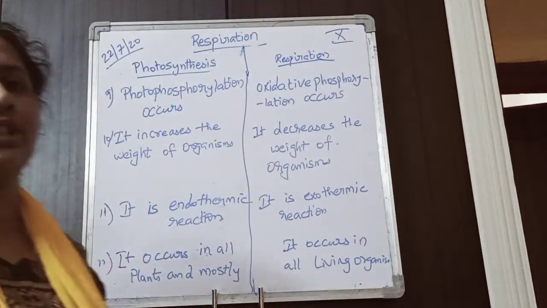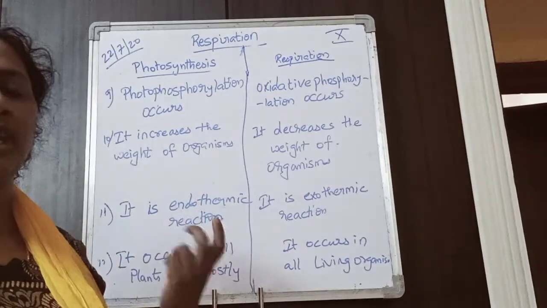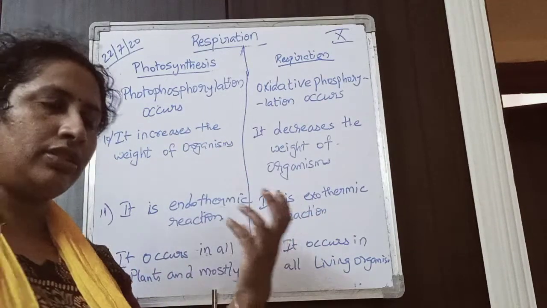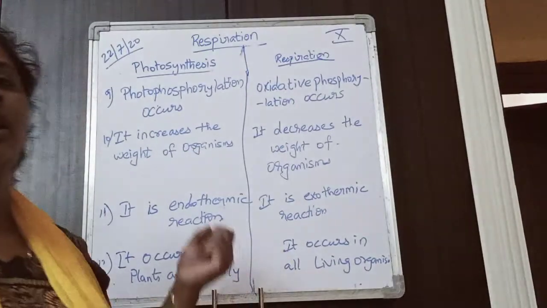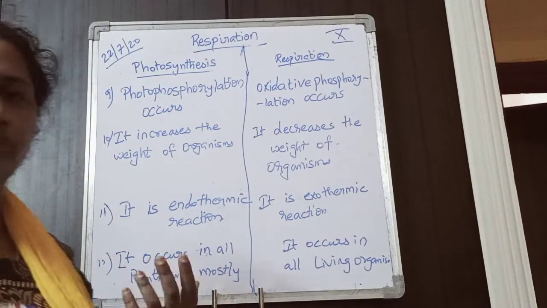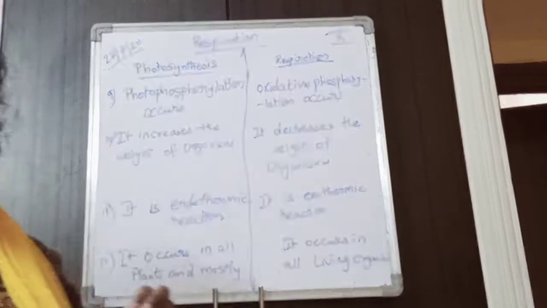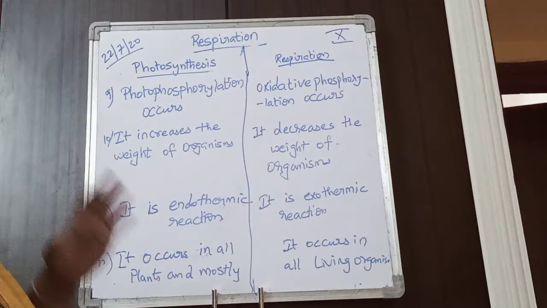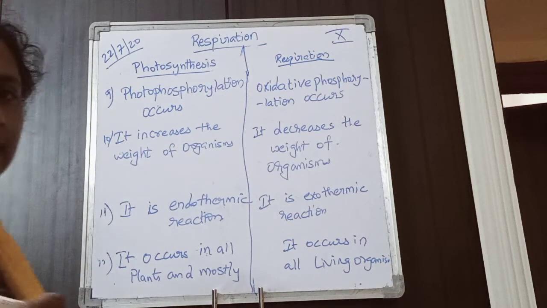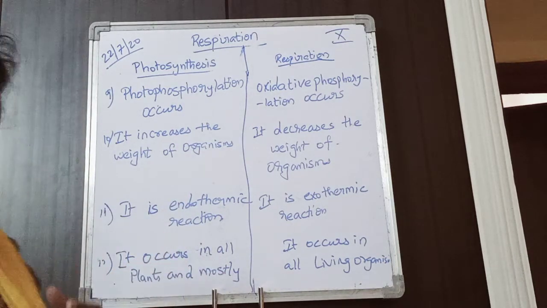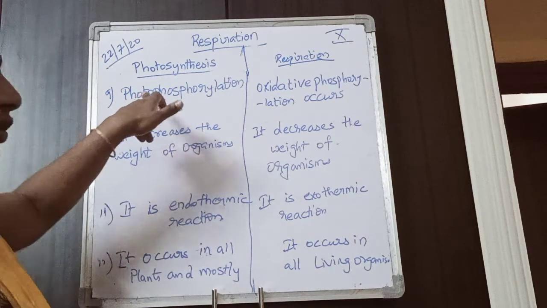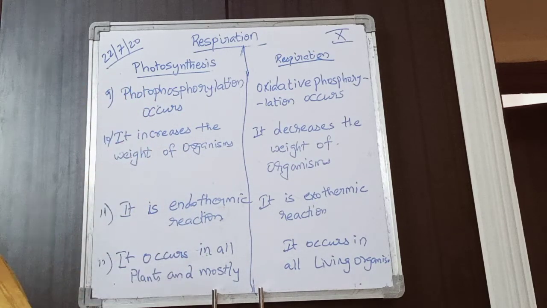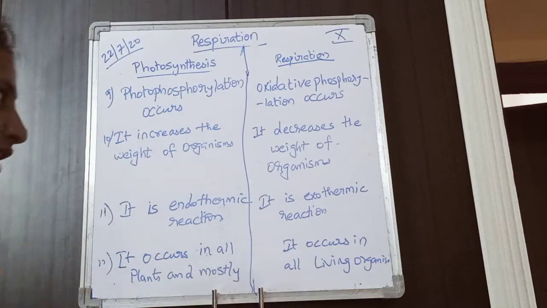So we have discussed this. What is phosphorylation? Formation of ATP: to ADP, phosphate is added, and ATP is formed. That is phosphorylation. Just remember, formation of ATP is called phosphorylation. Photophosphorylation occurs in photosynthesis, which means ATP is formed in the presence of photo, meaning light. ATP is formed in the presence of light. That's why it is called photophosphorylation, and it occurs in photosynthesis.